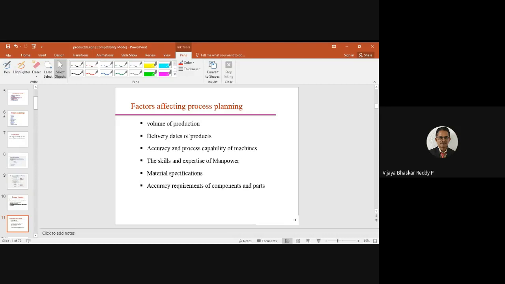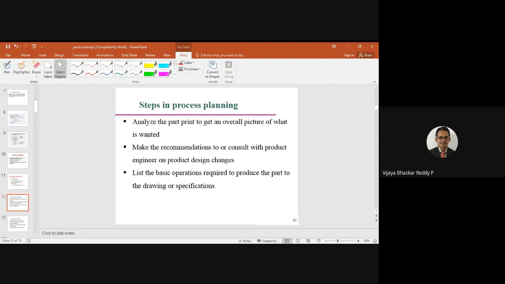Okay, and the other one is material specifications. What size of material is available in the market? If you alter the material, is there any chance of reducing the price? Okay, and how long can it withstand? So those aspects also we can consider, as well as the accuracy of the components and parts. Accuracy will definitely give more quality, and more quality will definitely attract more customers. Okay, so that is the generation.